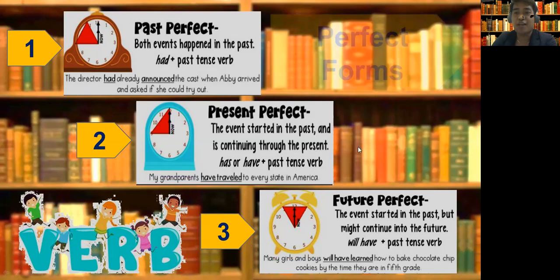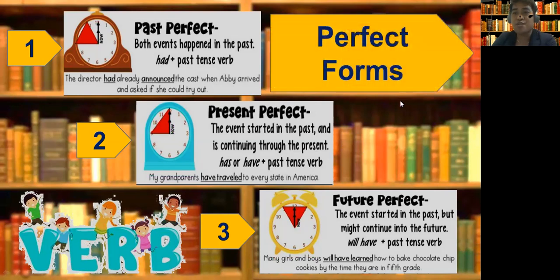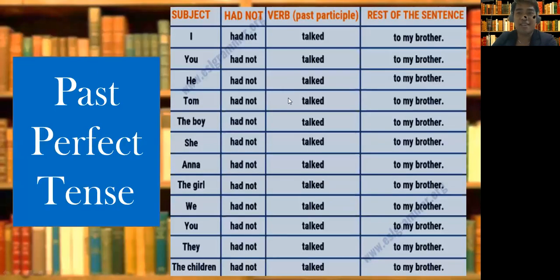Okay, so again, our lesson is all about the perfect forms of verb. All right, so let's start with the past perfect. Quite many, right? Look at this. I've written this so that you would understand further, but I'll not read all of these, okay? If your subject is I, had not, past verb, talked, then the rest of the sentence, like you may say, to my brother. You had not talked to my brother. He had not talked to my brother. Tom had not talked to my brother.